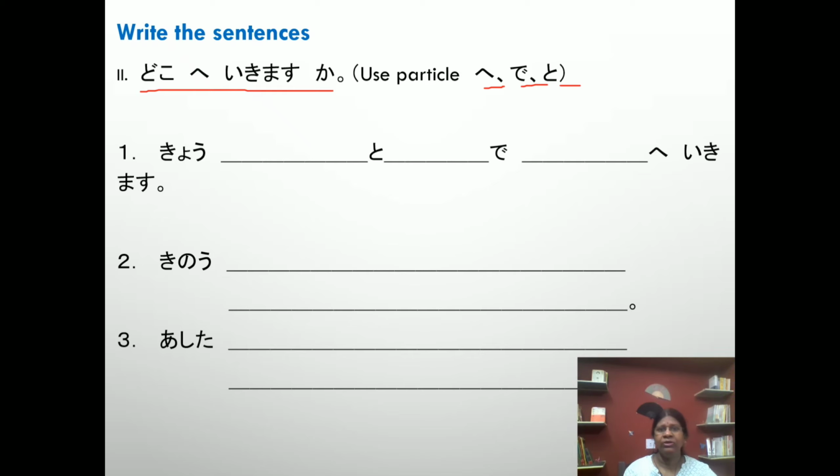Here you have the particle to, so definitely put a person's name. Here it is the particle de, so you put a vehicle name. Here it is the particle e, so you put a place name. Okay, I am waiting for you. Please do it. Done.